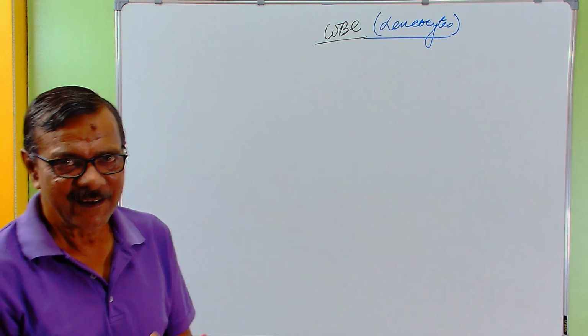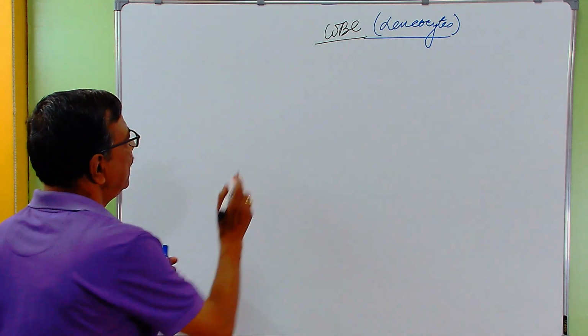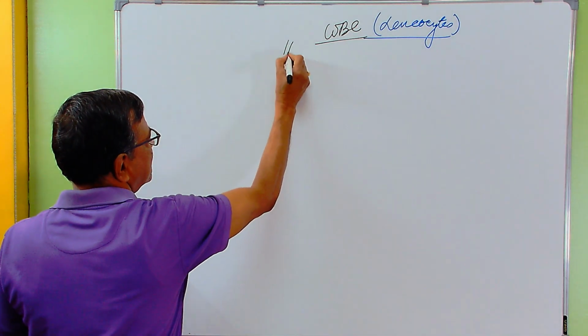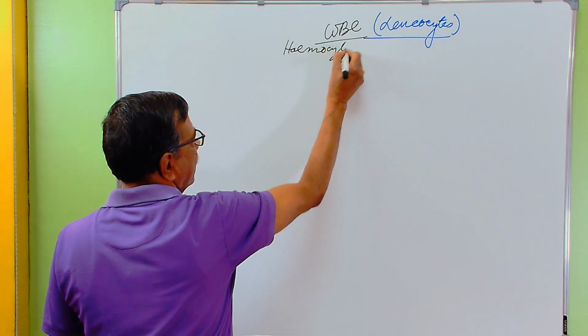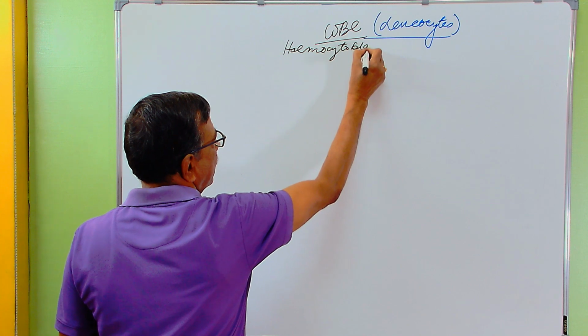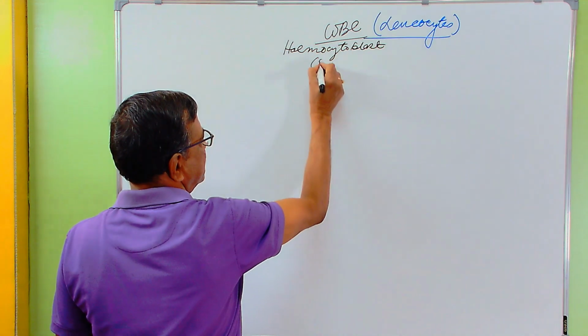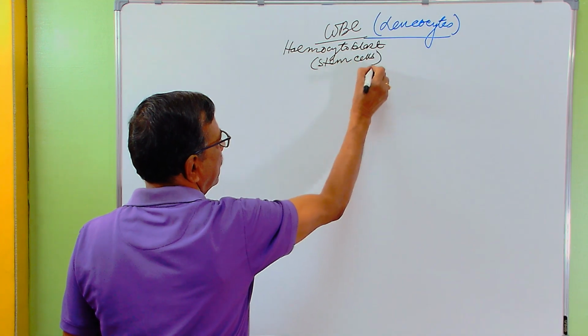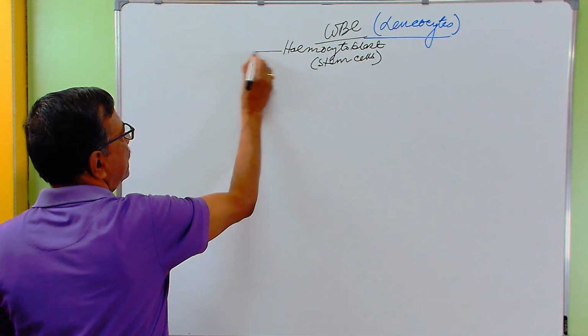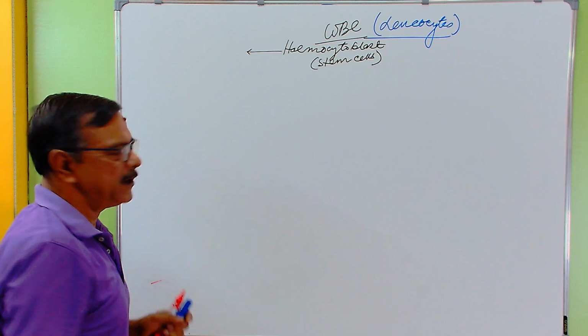Let me just do a recap. It is from the hemocytoblast or stem cells that erythrocytes are produced.